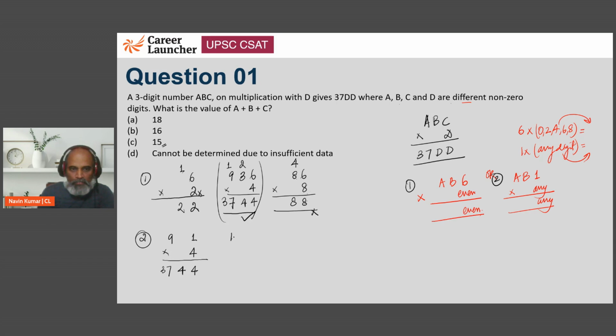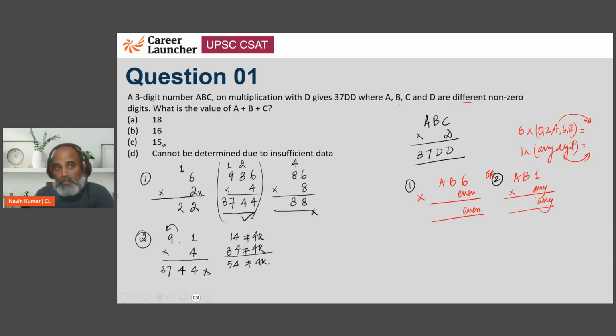देखो carry अगर 1 चाहिए तो we need a 14. Now 14 is not a multiple of 4. If we take a 24, it is a multiple of 4, but then the carry will be that of 2, right? 4 into anything plus 2 will not result in a 37, an odd number. So we don't need an even number at the tens place. 34 nahi ho sakta. 54 not possible. And the moment we have crossed 40, we can't have a digit. So no matter what I put here, even if I get a 4 here, I will not be able to get a 37. So this is also not possible.